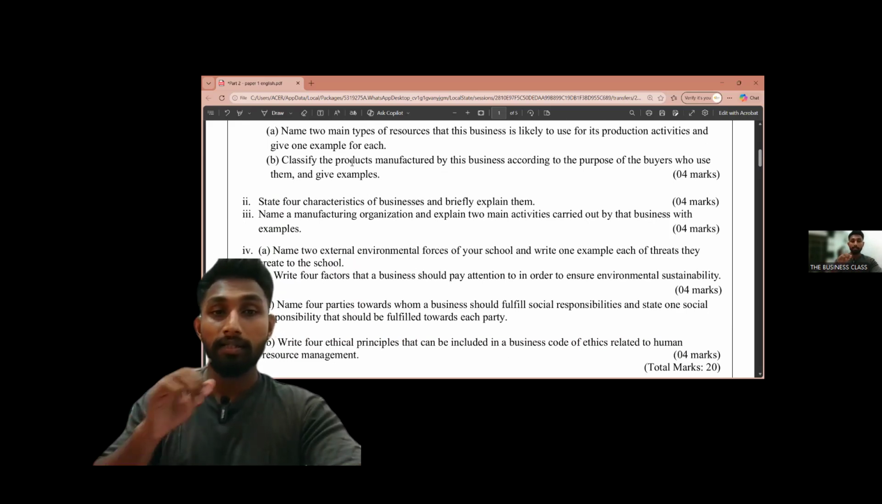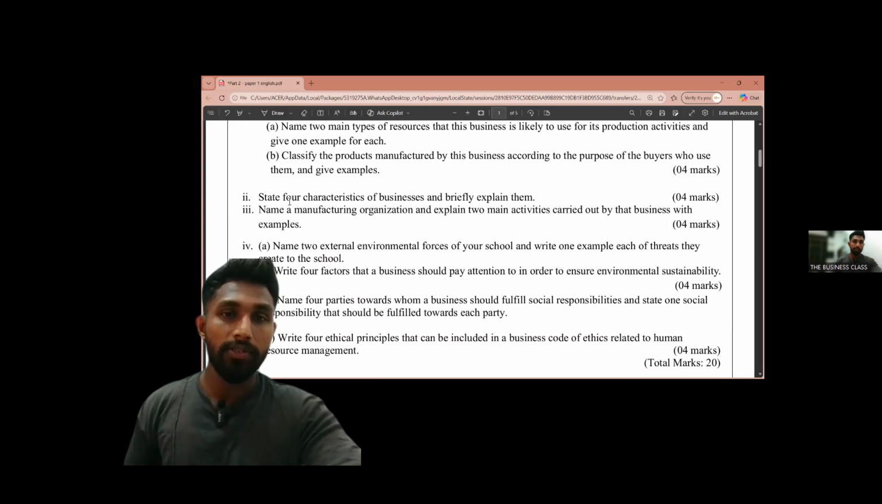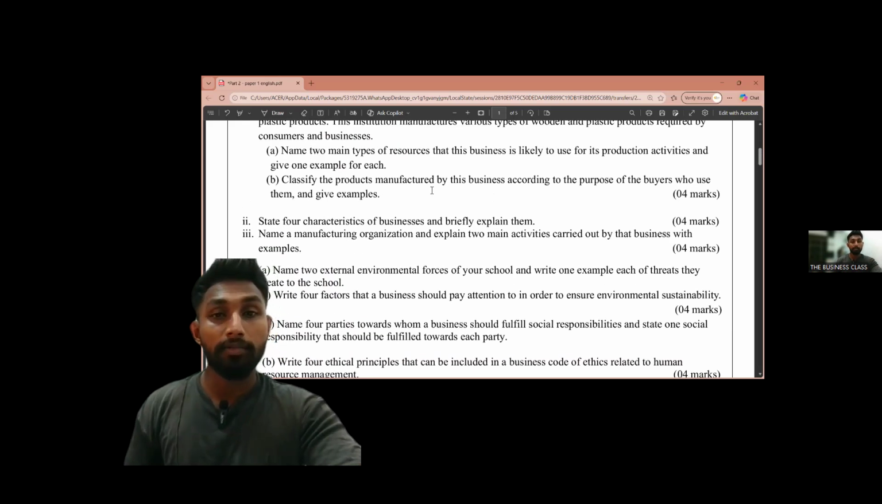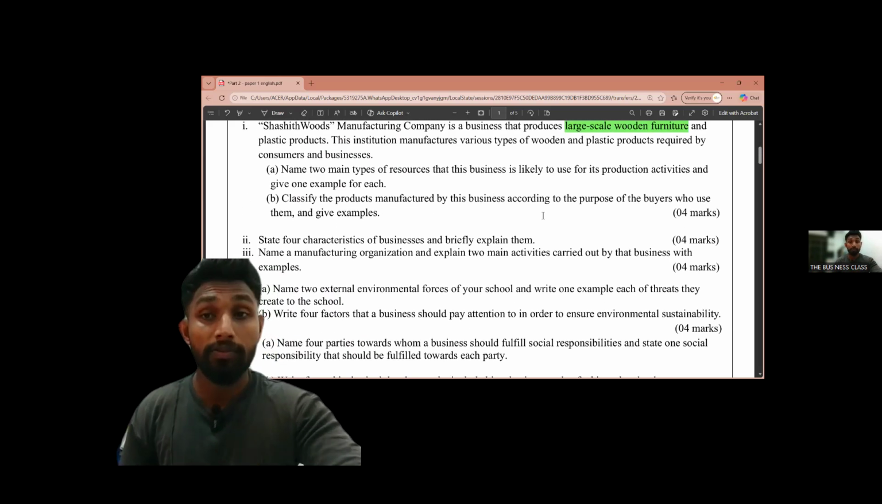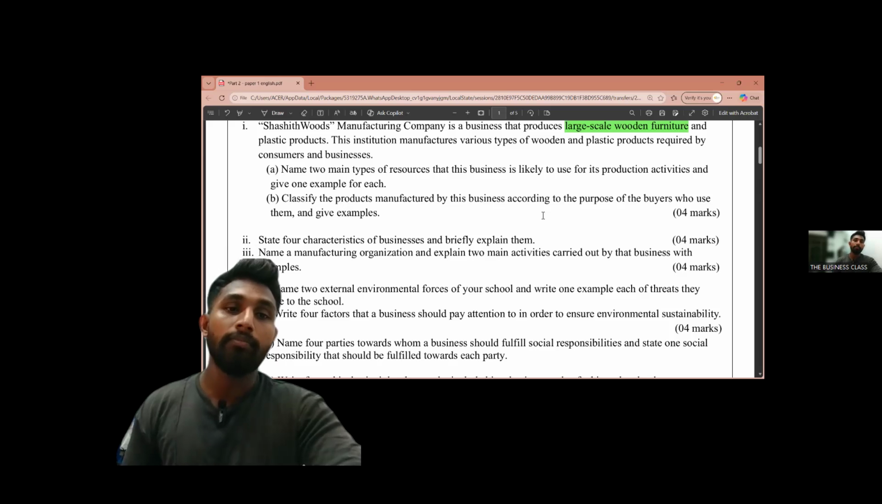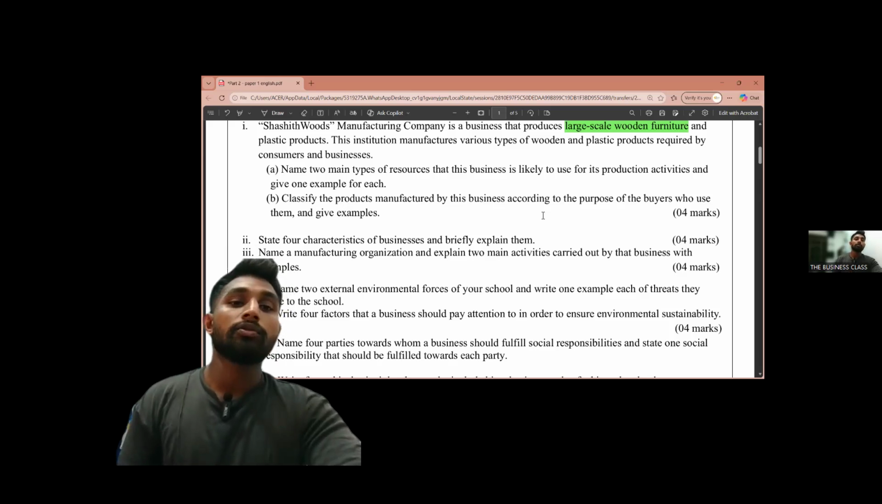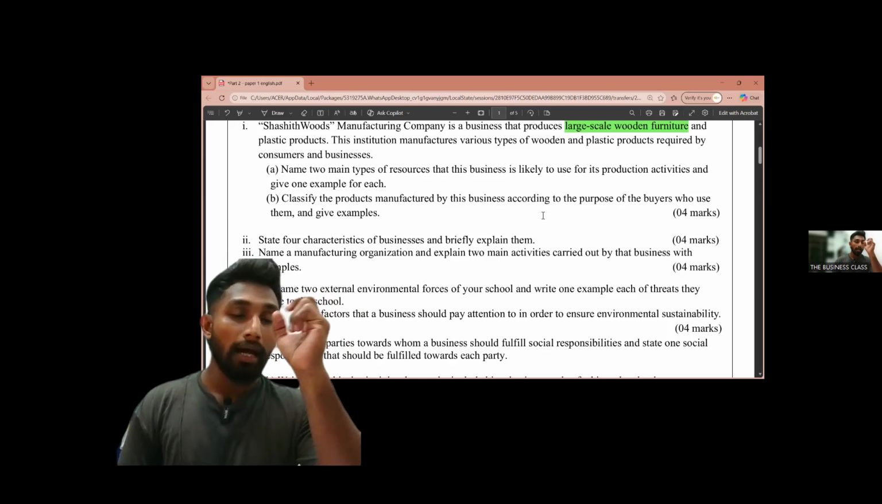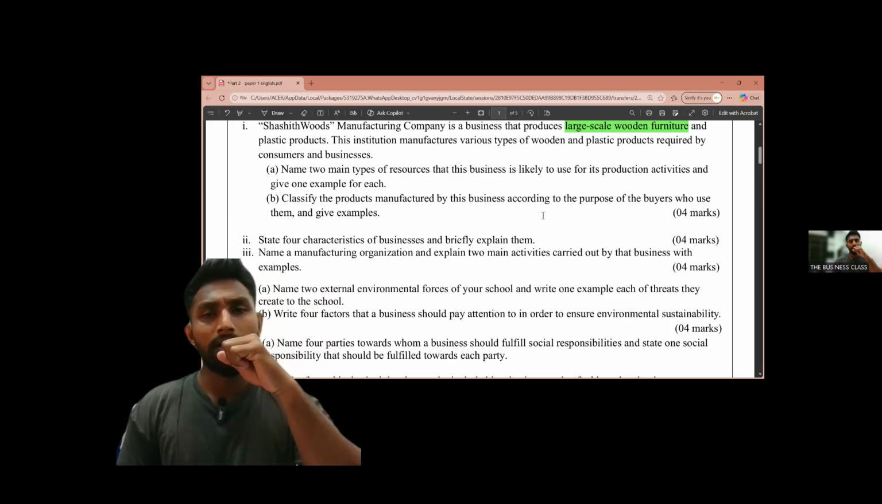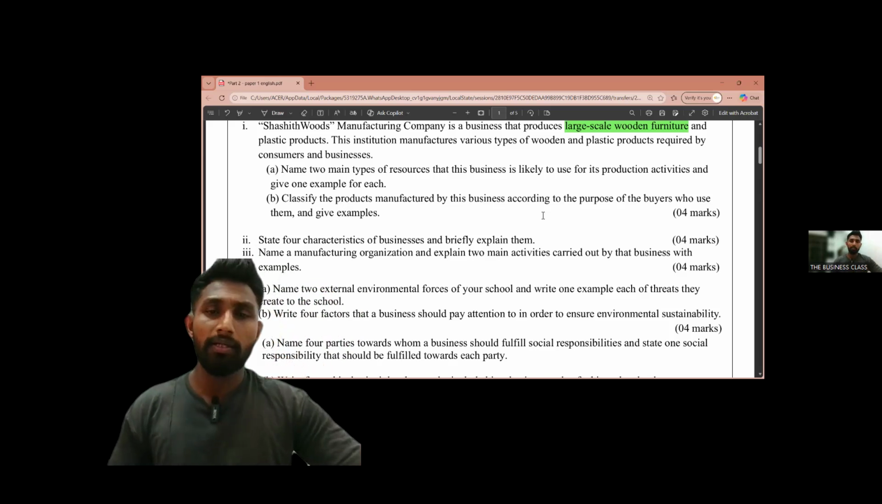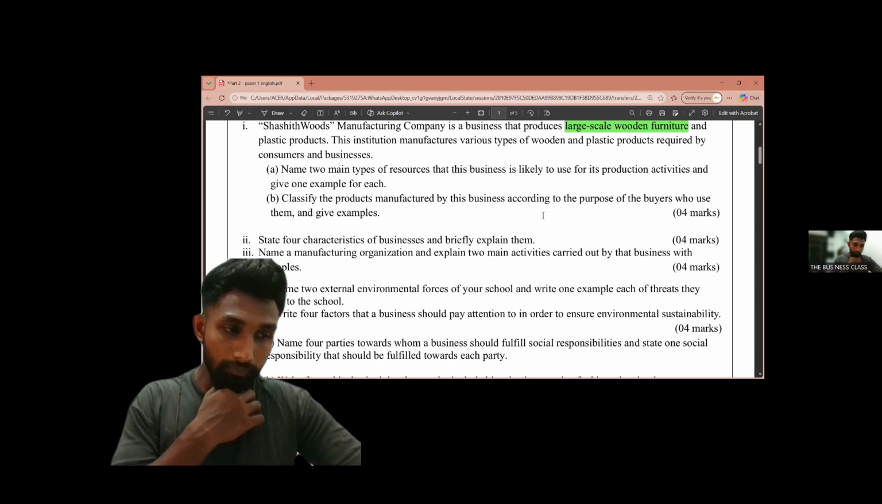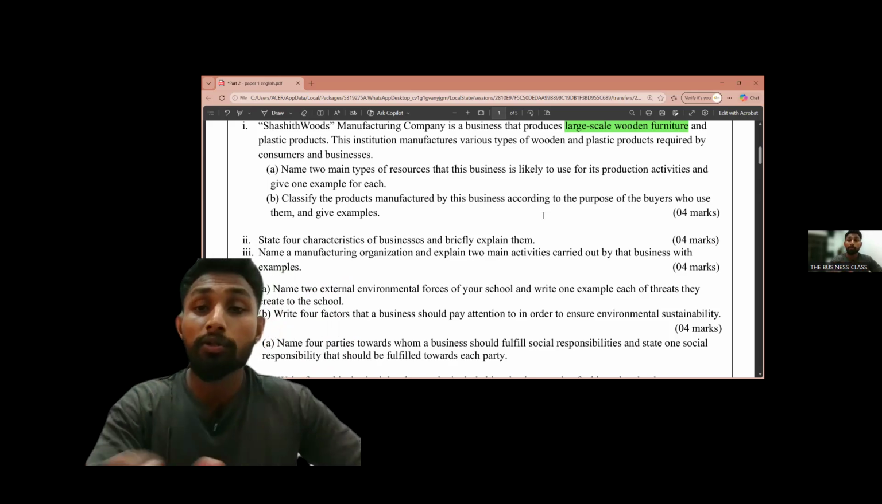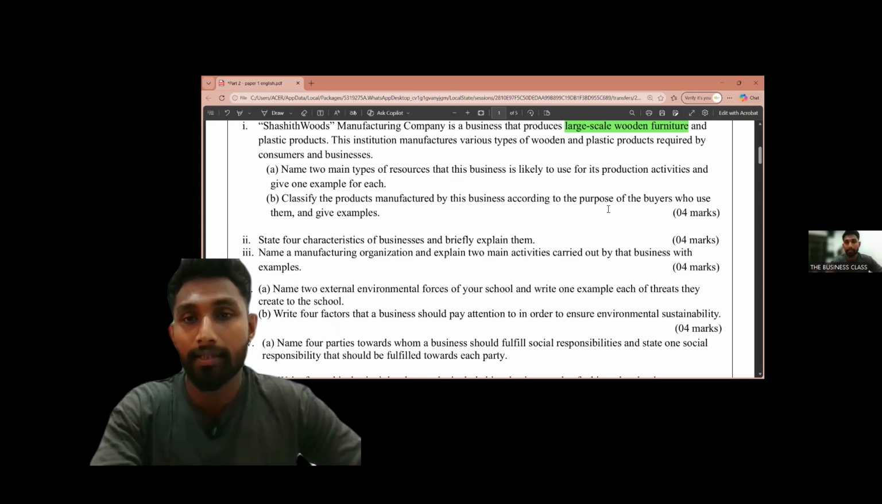Then there is another question. The next question is saying, classify the products manufactured by the business according to the purpose of the buyers who use them and give examples. So what are the products manufactured by this business, according to the purpose? That is the key thing. That is the thing that you should highlight.